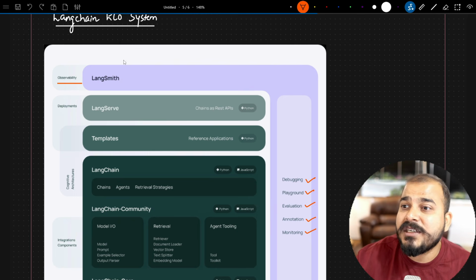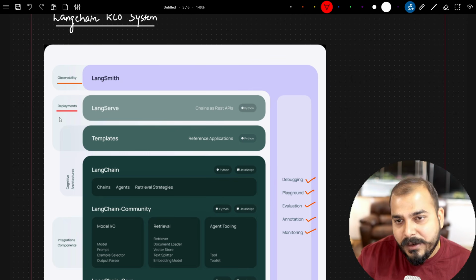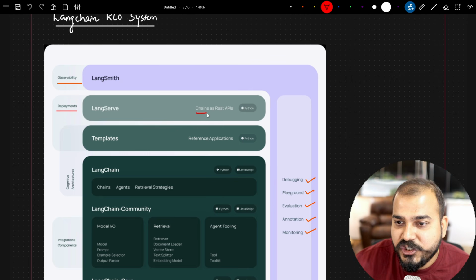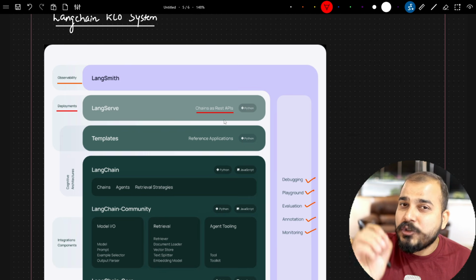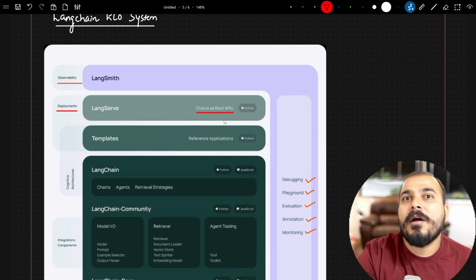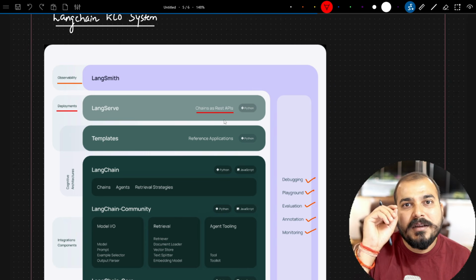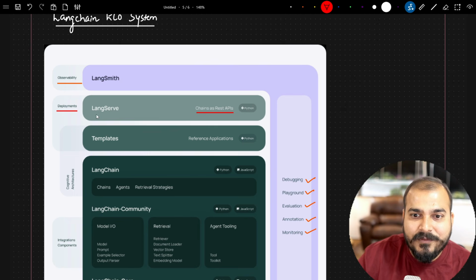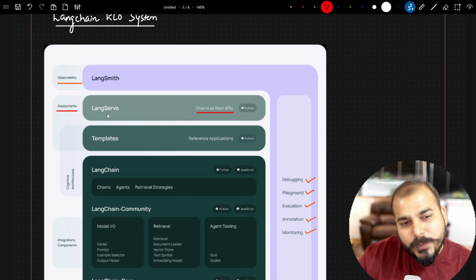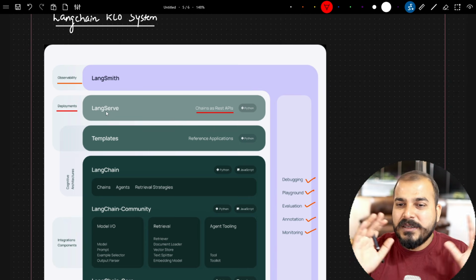The next thing is deployment. Recently, LangServe has come. It will be in the form of an API. Here it is written, chains as REST API, whatever services you are specifically providing. LangChain will soon also come up with a one-click deployment mechanism. Once you create these APIs with the help of LangServe, the next thing is that you just need to deploy them. I have already created a couple of videos on LangSmith and LangServe, but don't worry. In this entire series, I'm going to start again from scratch, combine new topics and create a project.